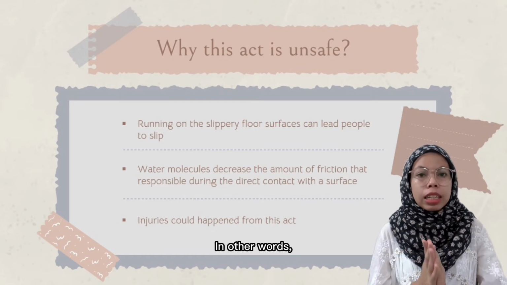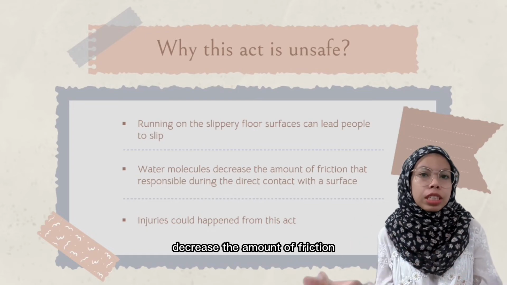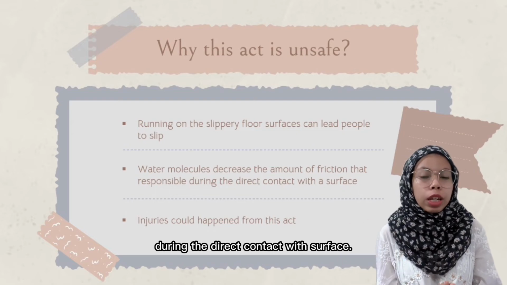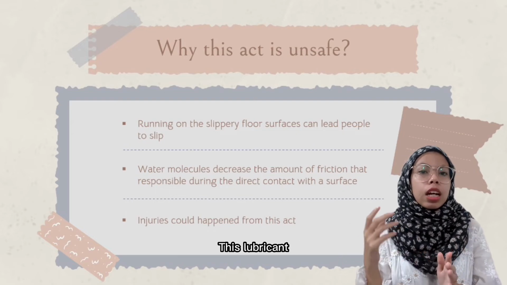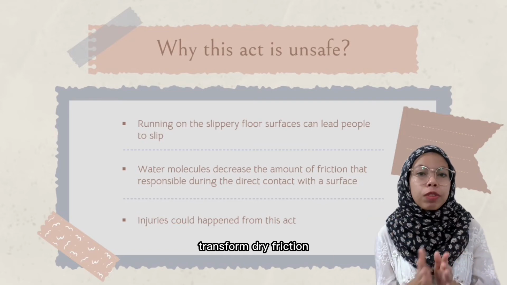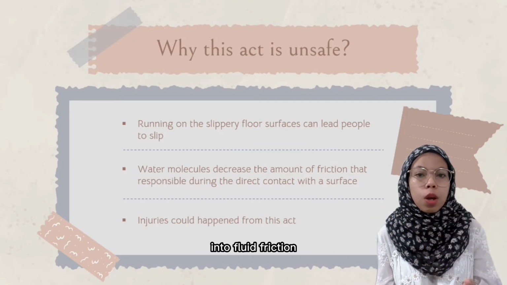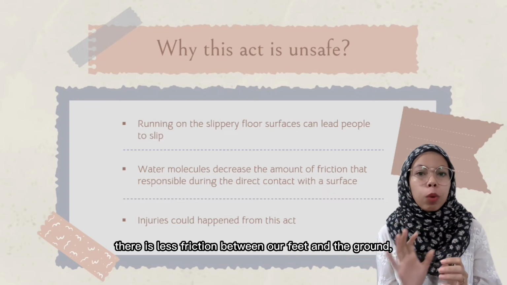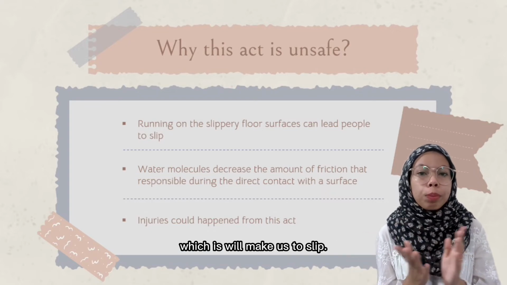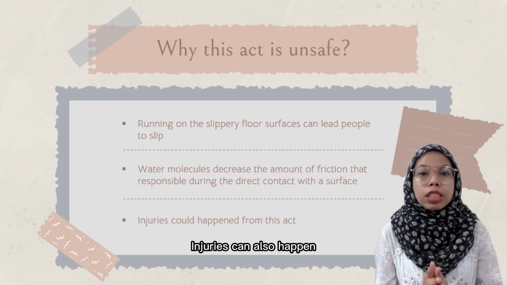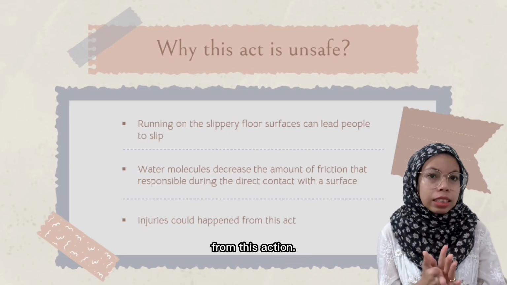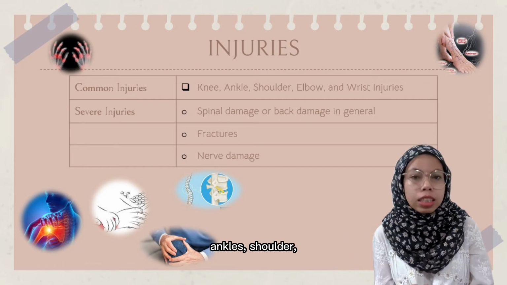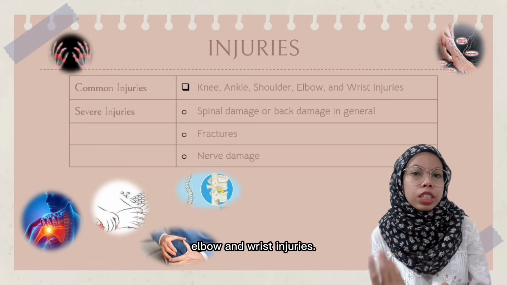In other words, water molecules decrease the amount of friction actually available during direct contact with the surface. This lubricant transforms dry friction into fluid friction, which is rainwater. As a result, there is less friction between our feet and the ground, which will make us slip. Injuries can also happen from this action. The common injuries that always happen are knee, ankle, shoulder, elbow, and wrist injuries.